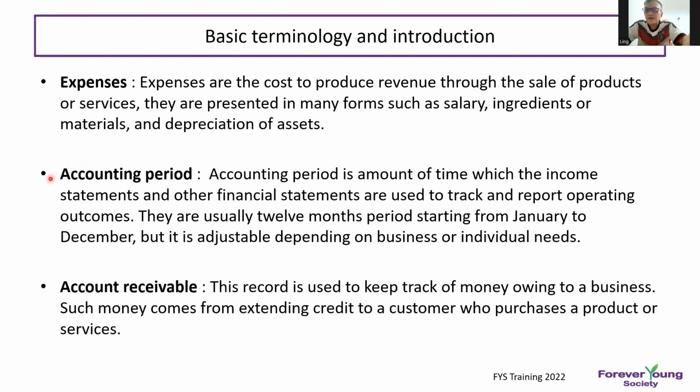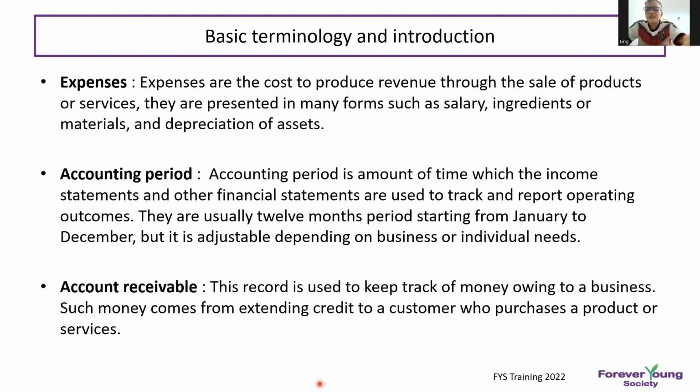It can start from January to December, or April to next year March, or July to June. But normally it's 12 months, depending on the business and individual needs. For sole proprietors, it normally runs from January to December for income tax purposes. For Sendirian Berhad, they can start in any month.